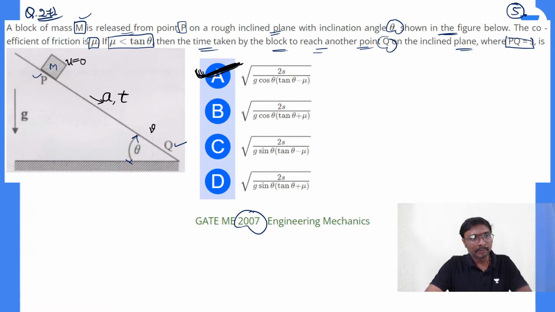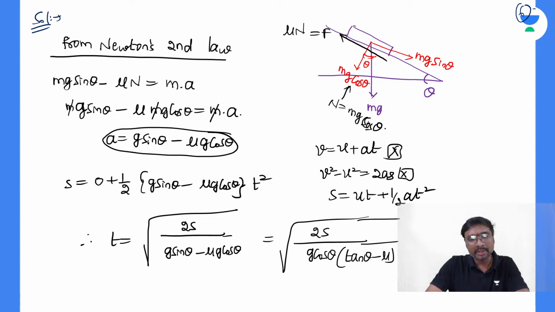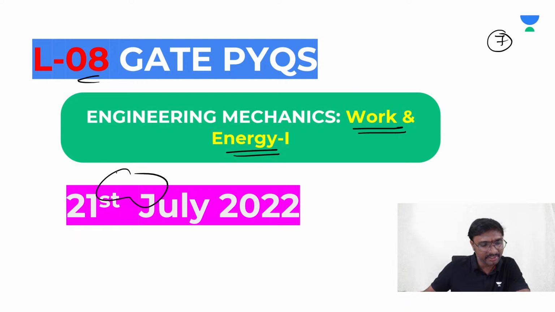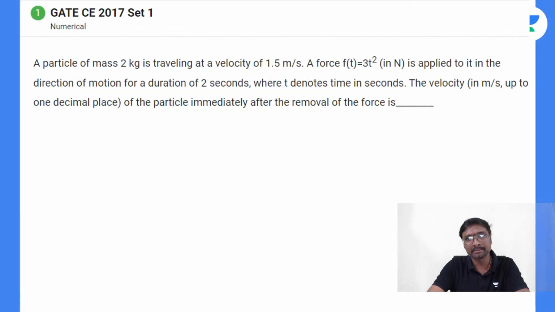Question number 27. Shall I go to the next question, all of you? This is today's class only, but work and energy first question will be solved, work and energy part 1. Today we'll be solving one question and on 25th we'll be solving the remaining questions. So with that, engineering mechanics gets over.